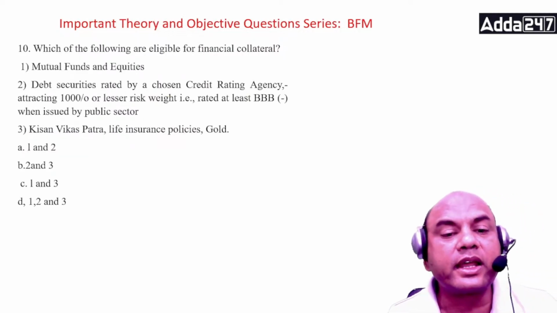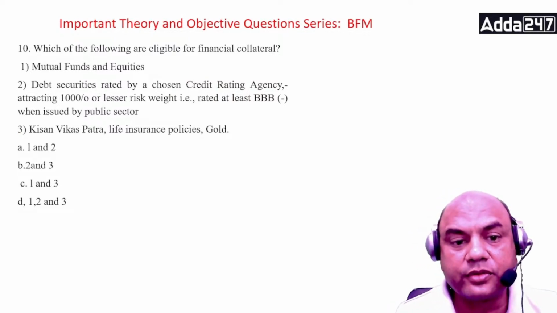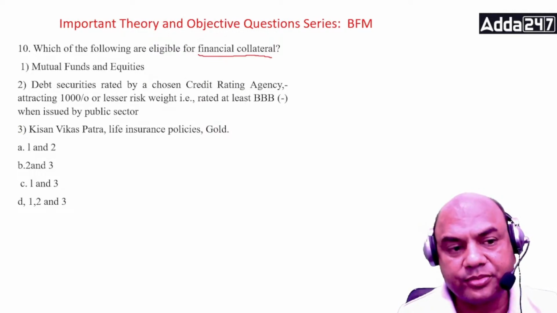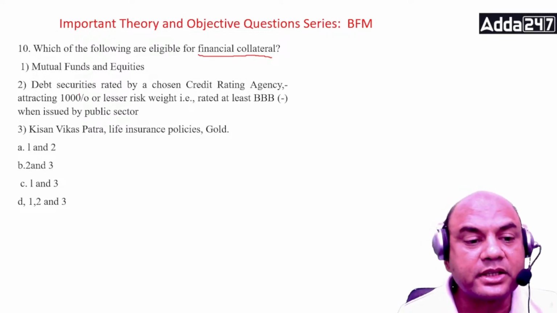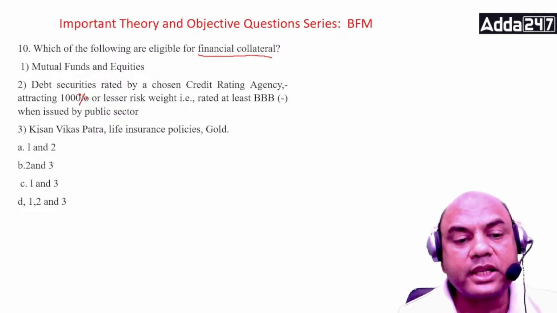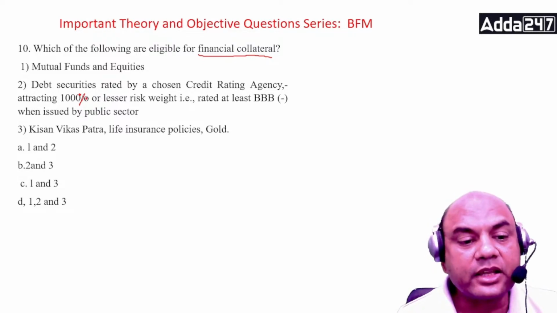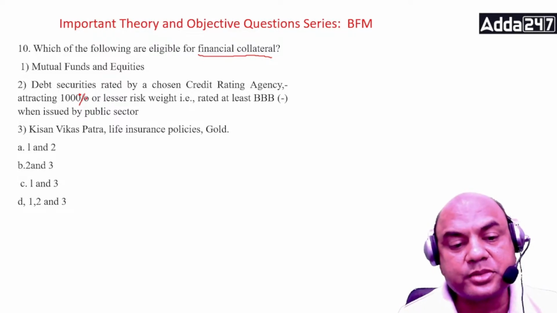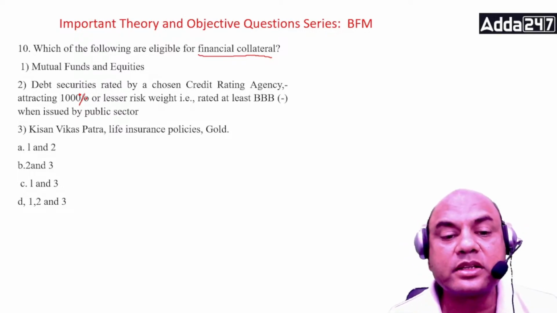Which of the following are eligible for financial collateral? Financial, okay? Which of them are eligible? This is a module B question. Mutual funds and equities, debt securities rated by a chosen credit rating agency, attracting 100% or lesser risk weight, rated at least BBB minus when issued by the public sector. Kisan Vikas Patra, life insurance policies, gold. So which of them are eligible as a financial collateral over here?